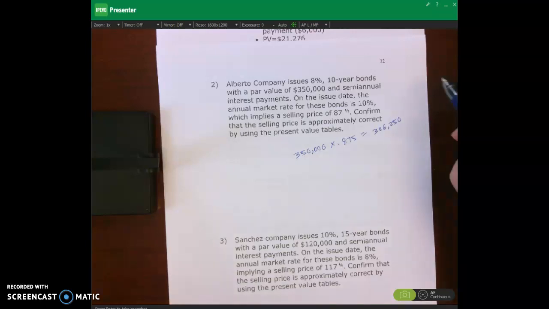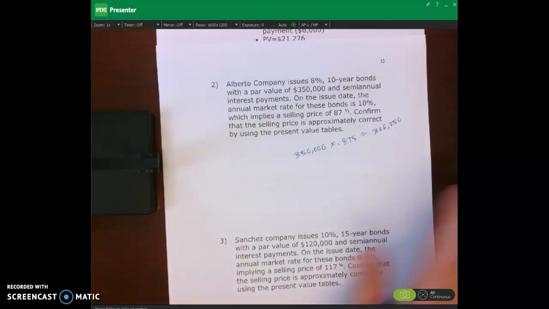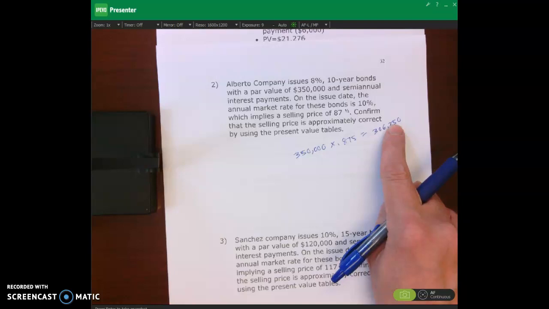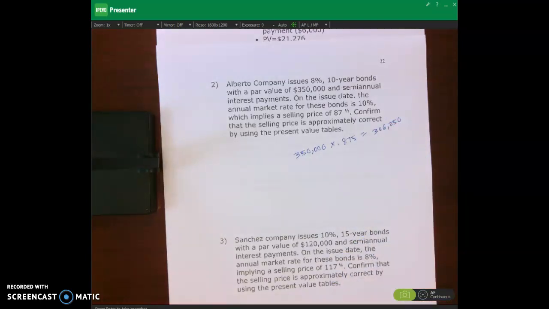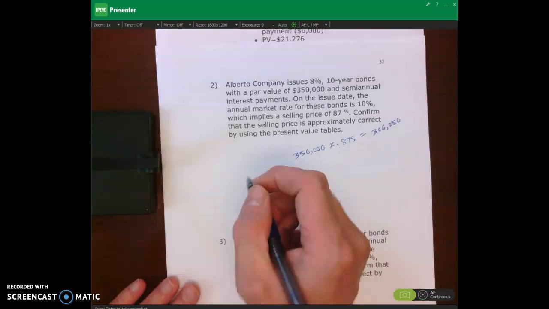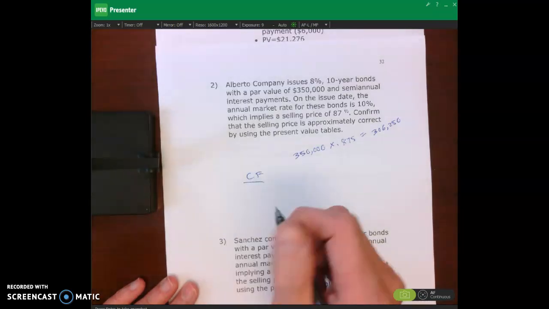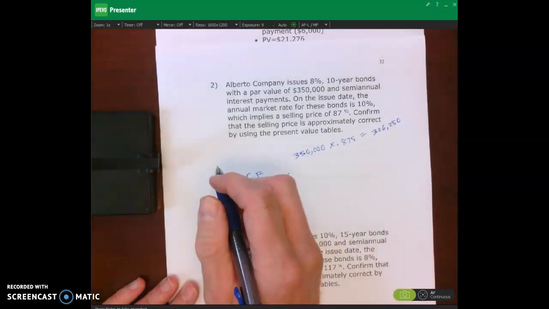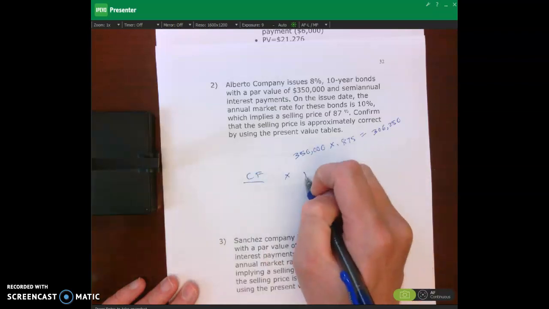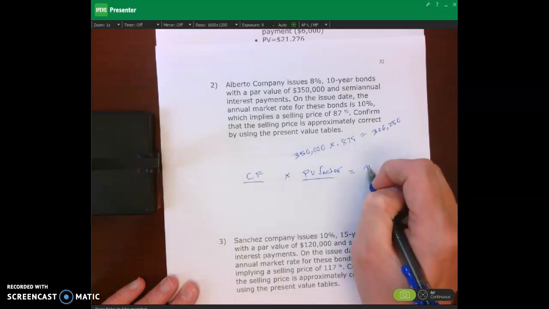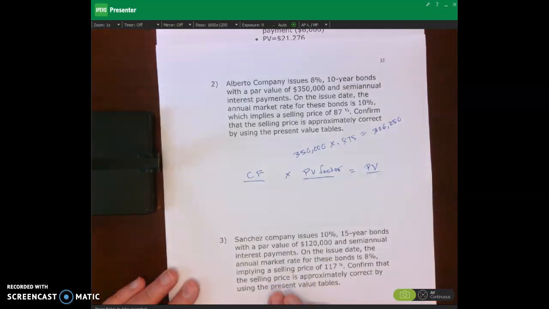So now what I want to do is walk through an example of manually calculating out the price of the bond using our present value tables and making sure we get close to this number. Okay, so I'm going to set up a table. So I got CF, my cash flow, times my present value factor equals my present value. And I would encourage you to set up tables similar to this to solve these problems.